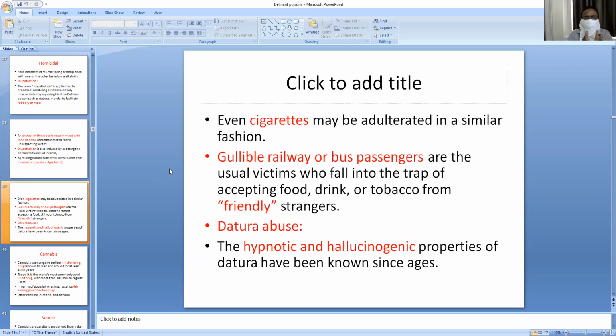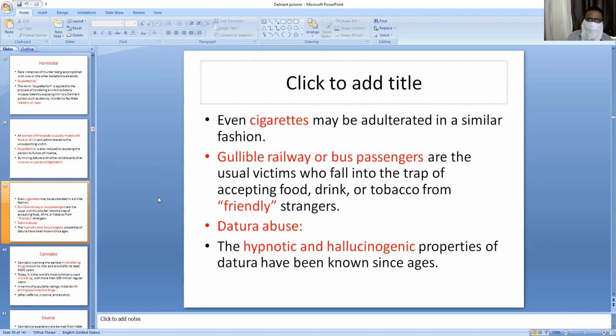Gullible railway or bus passengers are the usual victims of these persons, because they offer food or biscuits or other drinks mixed with this Datura powder to stranger passengers in railway trains or buses, and they rob their money or goods.